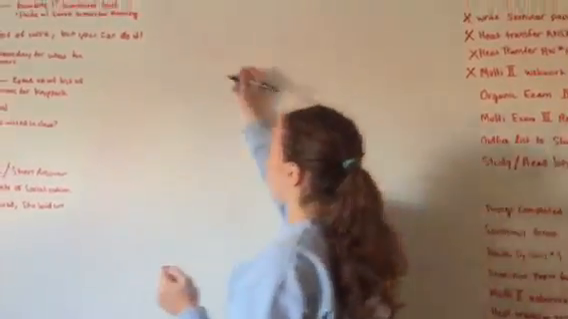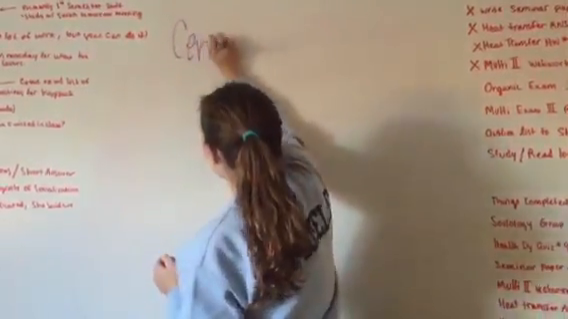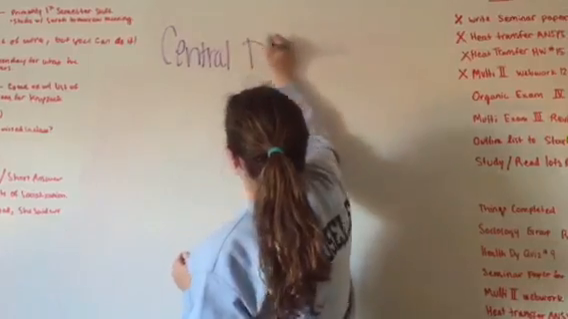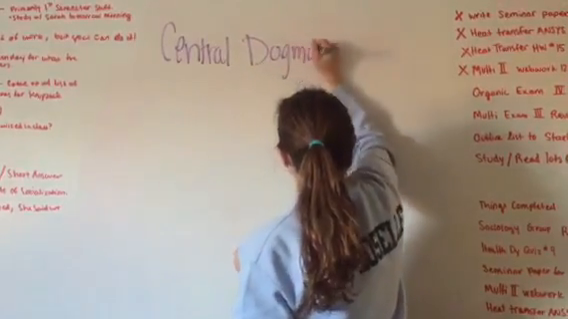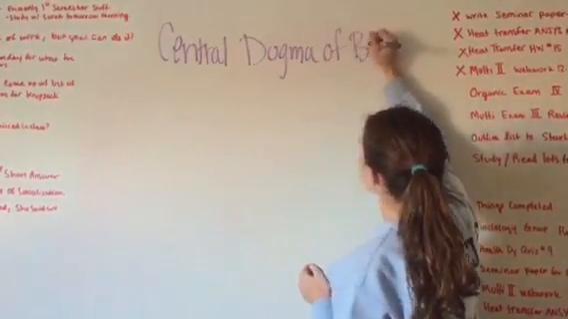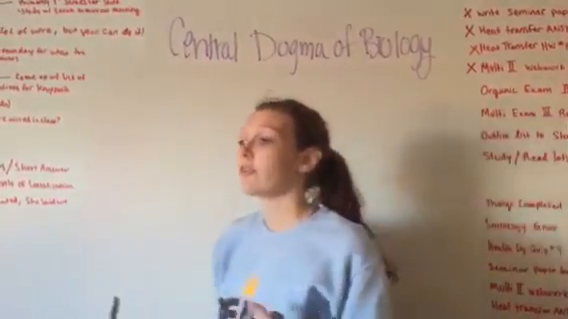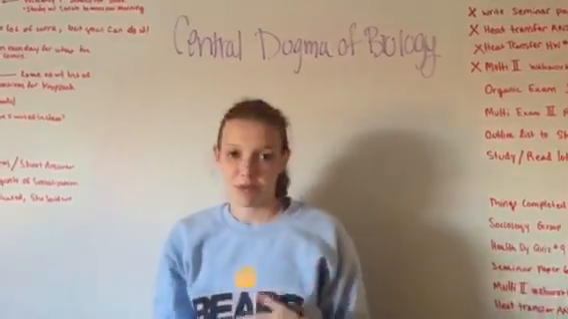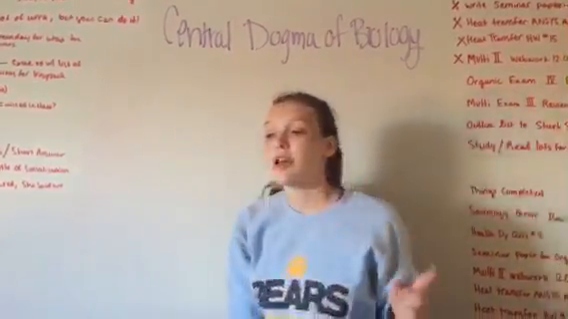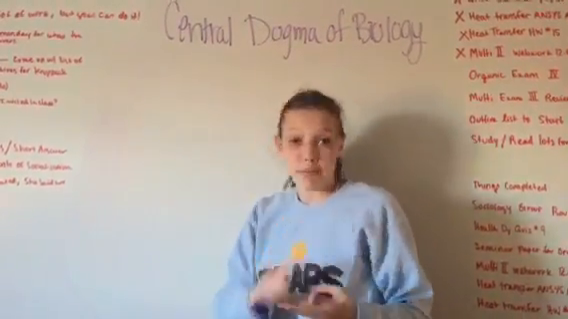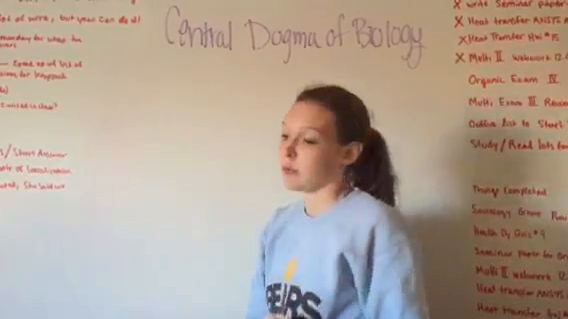So what we're going to be talking about today is the central dogma of biology. And basically, this is the material flow of the genetic material throughout the body, and it involves DNA making RNA, and RNA then making proteins.